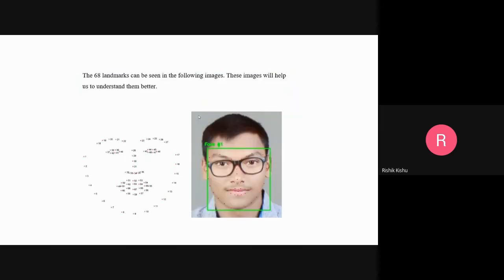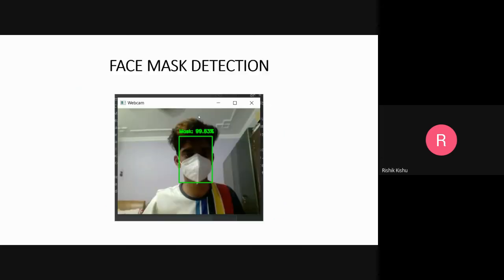Every person has 68 points on his or her face that distinguish one person from another. So we have used all the datasets. We have already fed our machine learning model the dataset of the students that will be in the class, and only if the data matches the person giving the attendance, it detects the person and displays his or her name, registration number, and the timestamp. The timestamp is very important. When the person is logging in and gives the attendance, it is recorded in the CSV file, which can later be inserted into the database.